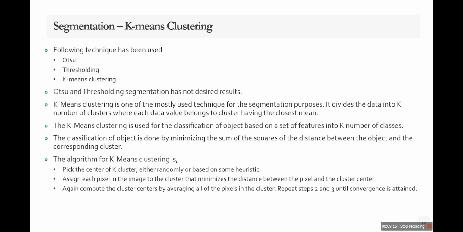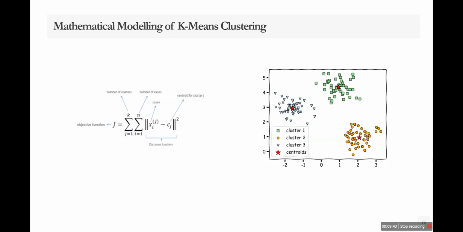K-means clustering is used for the classification of objects based on a set of features into k number of clusters. Like we have used 3 clusters. The classification of objects is done by minimizing the sum of squares. Here is the mathematical modeling of k-means clustering, which calculates the distance pixel by pixel. This is how it practically performs at the back end.